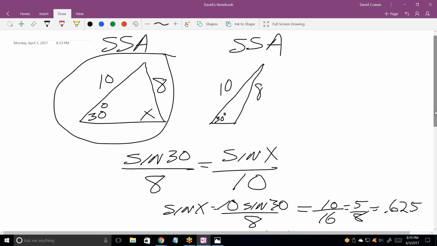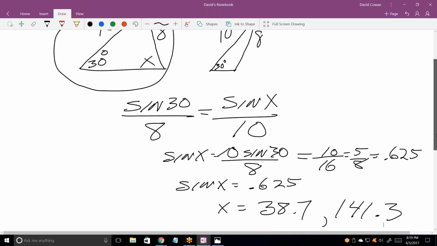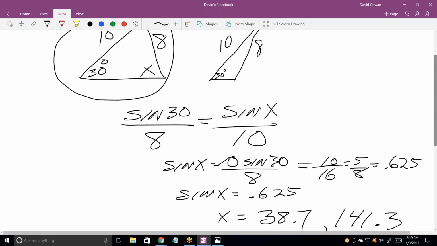In any triangle, the sum of the angles has to be less than 180, right? So if this second angle that I came up with works right there, and it does, because the sum of 30 and 141 is still less than 180, then that's a possible solution, leaving this angle to be 8.7 degrees.